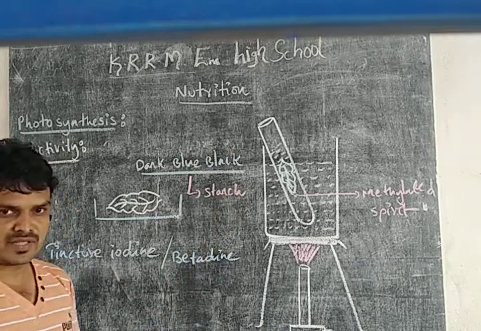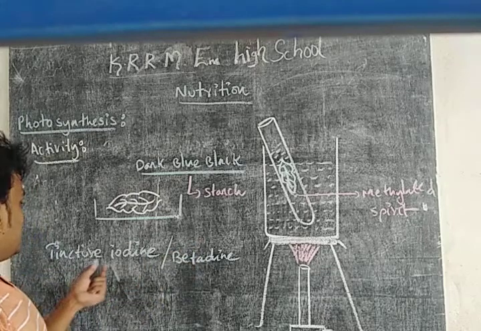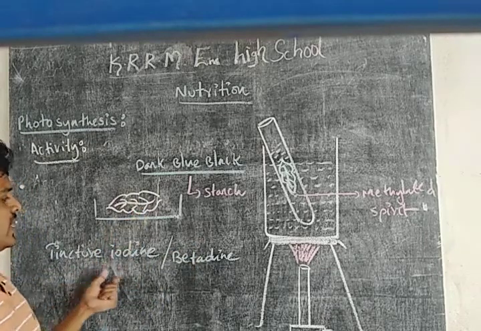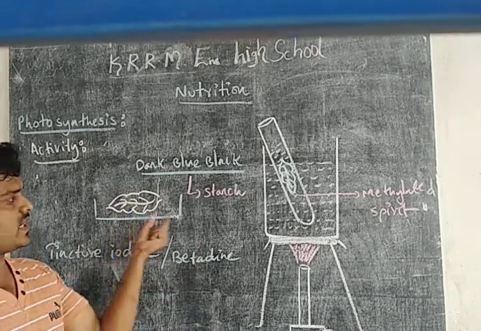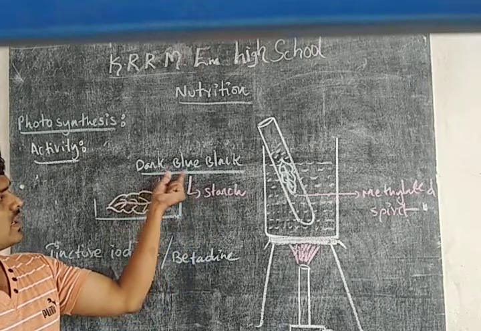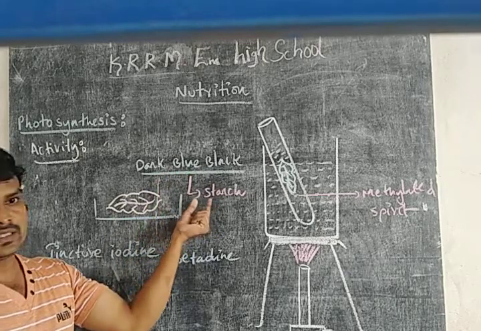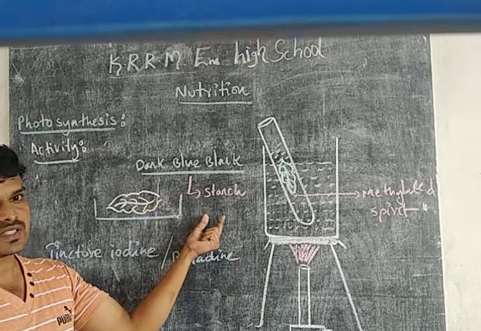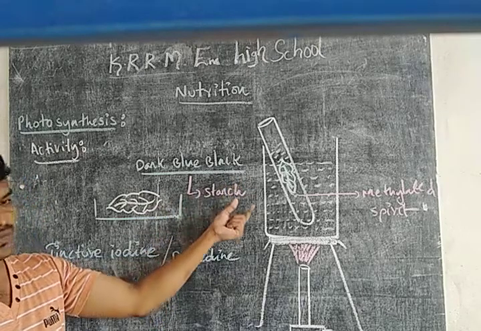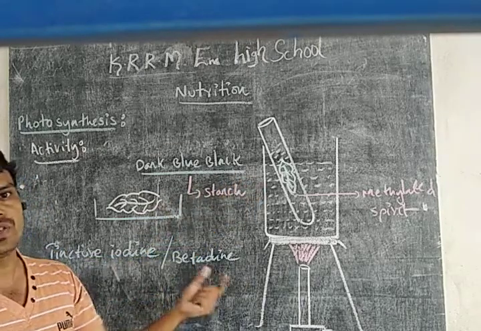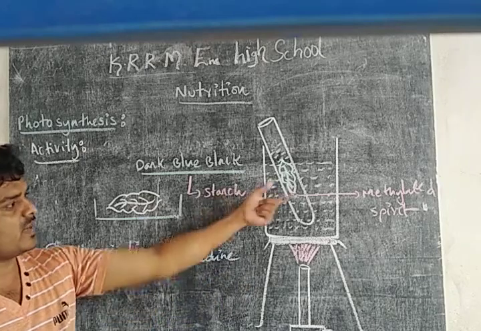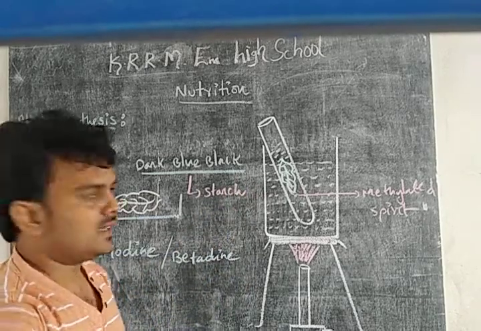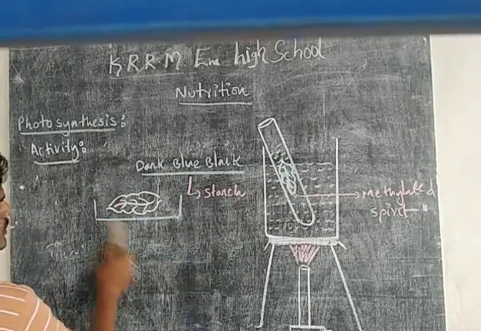Then what is the confirmation test for starch here? By reacting the leaf with tincture iodine or betadine, the leaf converts into dark blue black color. Then we can confirm the presence of starch. This activity is also done to identify the presence of chlorophyll, since the chlorophyll is removed by methylated spirit. Now write down the answers to these questions in our comment box.